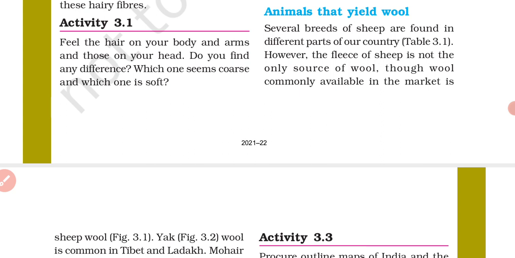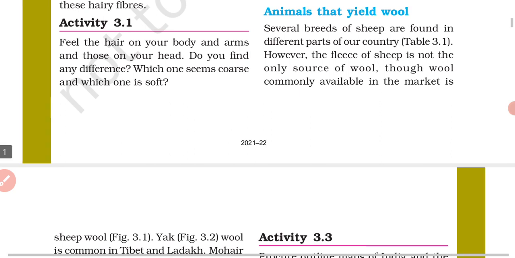This is why the hair or wool of these animals is removed only once a year, at the beginning of the summer season. Why? Because they can survive in hot weather without the hair, and by the time winter comes, the thick hair or wool grows again on their body. Okay, clear?